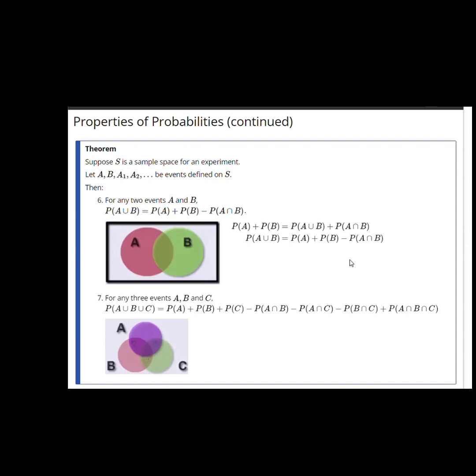Unfortunately, the points which are in the intersection of all 3 events, they get subtracted 3 times. Whereas I overcounted them 3 times, I've now reduced that 3 to 0. And so we add the probability of that event back in. This is called the inclusion-exclusion principle. We compute the probability of a union of events by first adding together their probabilities, and then subtracting off the probability of intersections of pairs, and then finally adding together the probability of the intersection of all 3.